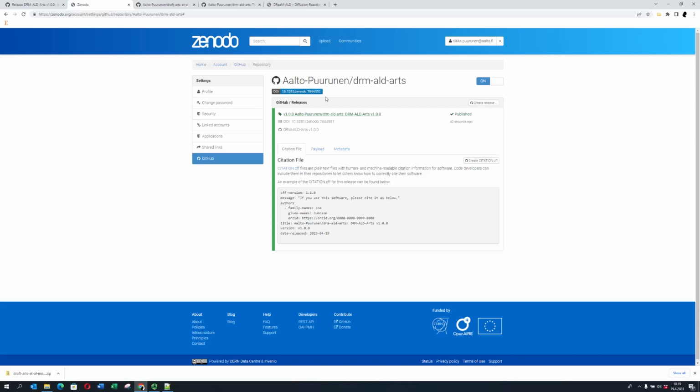Maybe if you just click on the badge, but it only gives us the code for it. Can you just click here, perhaps, and then where can we see your deposits, what you've deposited on Zenodo?